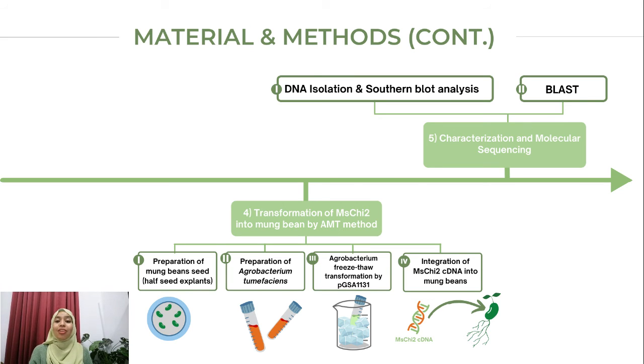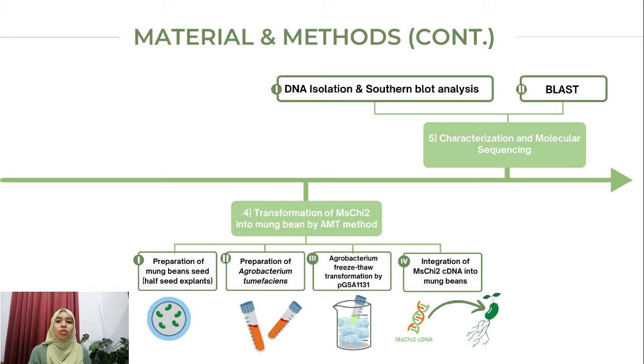After seed germination of mung bean, slice the cotyledon horizontally and pour the Agrobacterium culture into the wounded cotyledon. Then, analyze the presence of chitinase 2 in the mung bean by PCR. Finally, the result analysis will be done by characterization and molecular sequencing. The genomic DNA is first isolated using the CTAB technique, followed by PCR, then undergoes Southern blot analysis.